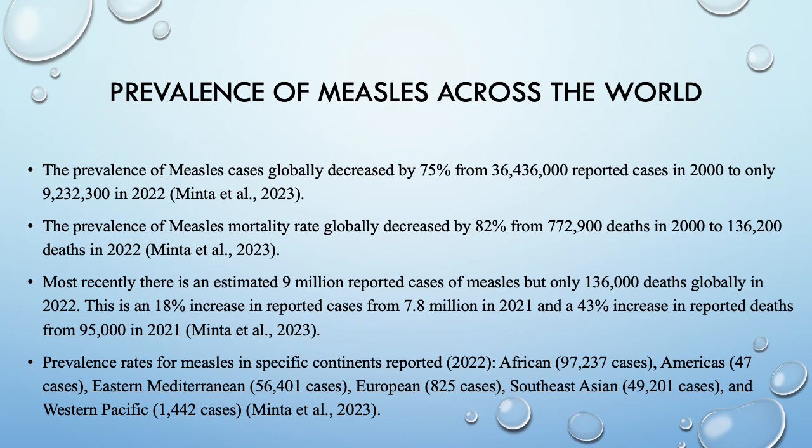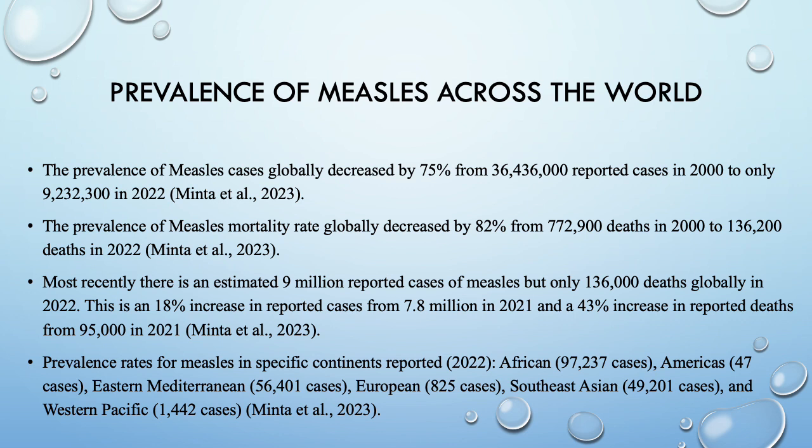Most recently, there has been an estimated 9 million reported cases of measles, but only about 136,000 deaths globally in 2022. This is an 80% increase in reported cases from 7.8 million in 2021, and a 43% increase in reported deaths from 95,000 in 2021.